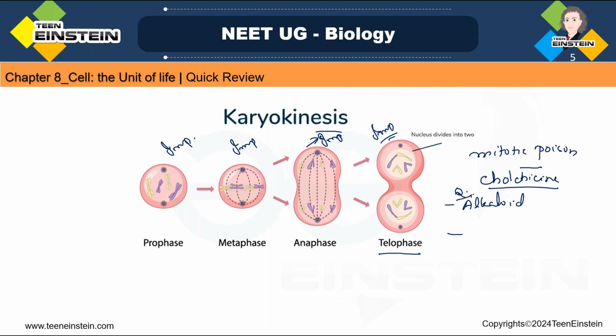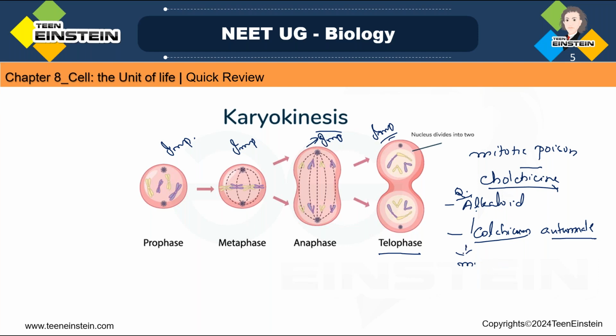Okay, and this colchicine is extracted from Colchicum autumnale, and this will act as a poison for mitosis.